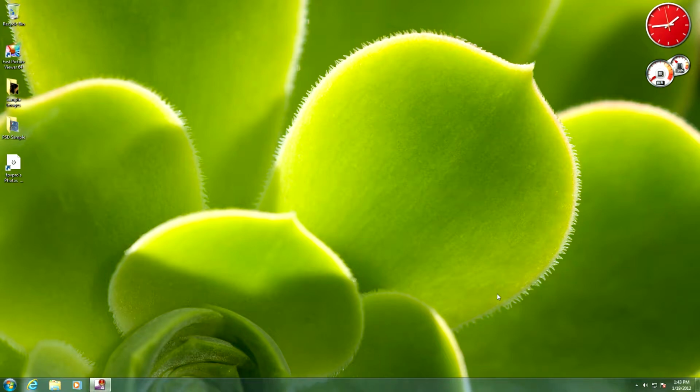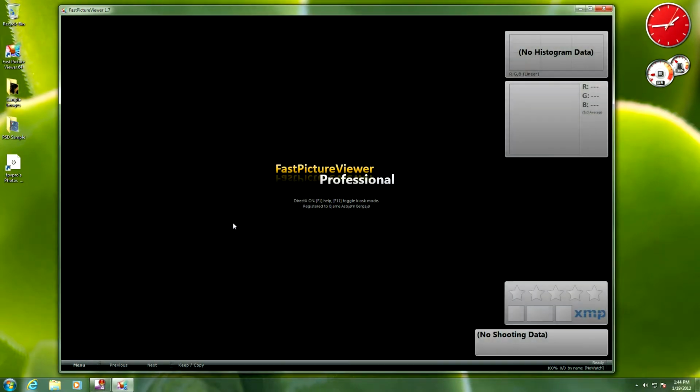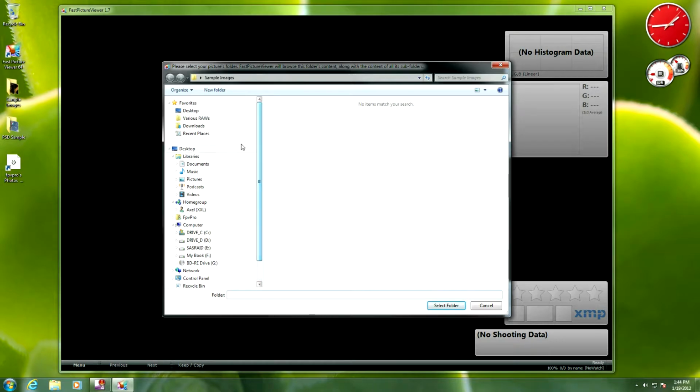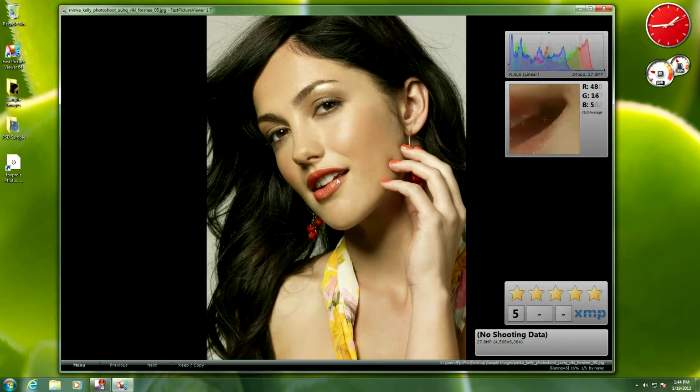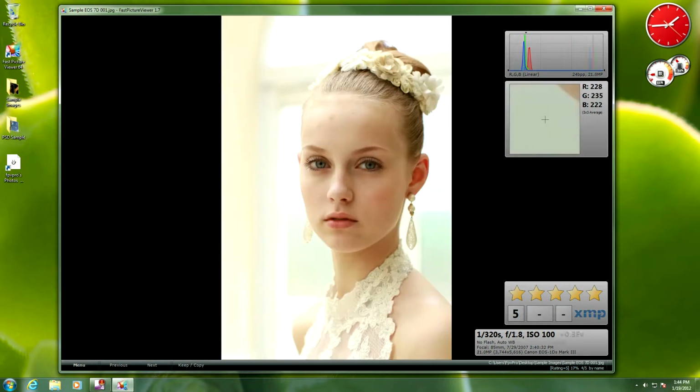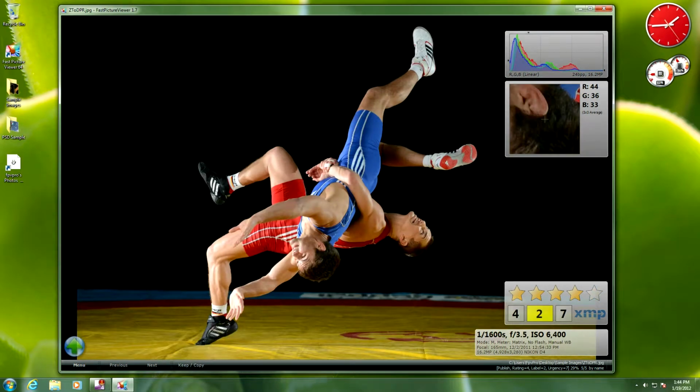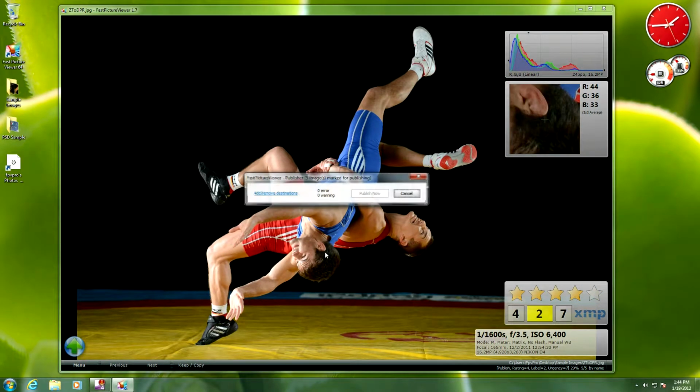In this quick demo, we are going to see Fast Picture Viewer's web publishing in action. So let's start the program, open a folder with some images, and the first thing to do is mark images for publishing. So let's say we want to publish this wonderful photo, and then this one, and this one, and this one, and this one also. And I hit Ctrl P to start the publisher.